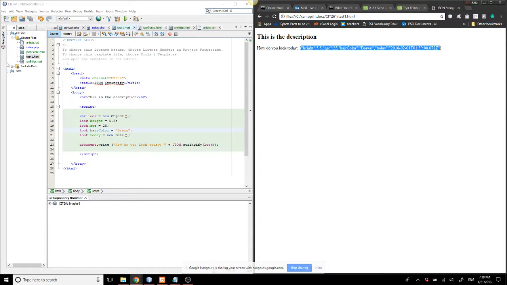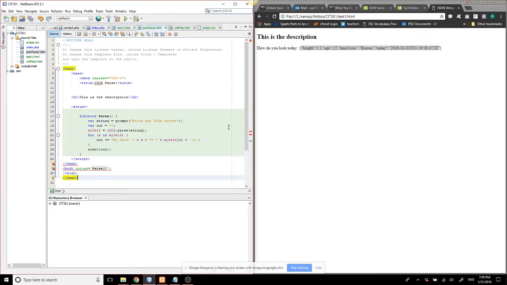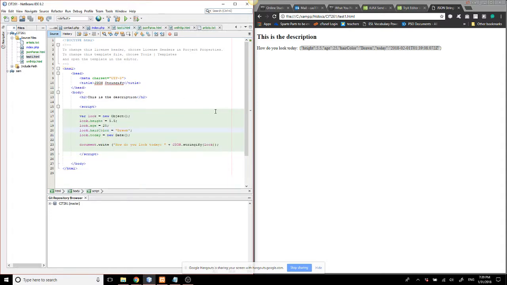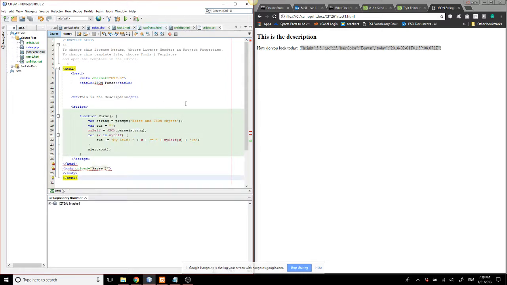But the other part is JSON parse. All right. I don't know, do you have any questions over here on JSON stringify? No, it's just displaying a string. Yeah, it's simple enough. So with JSON parse, it is a little bit different. It's the way we can retract what we did with JSON stringify.